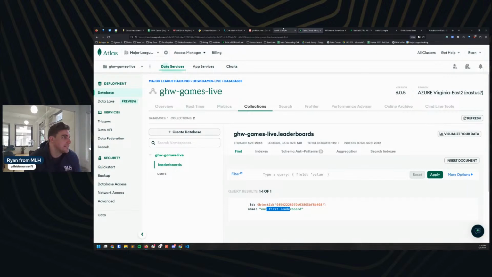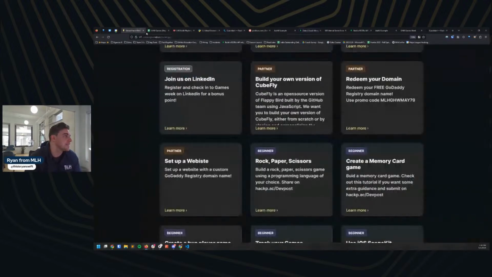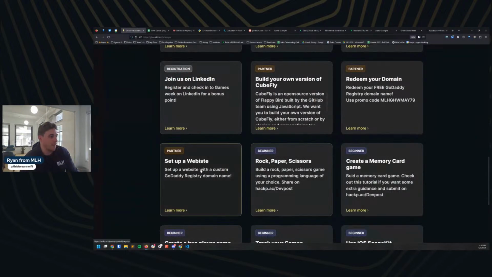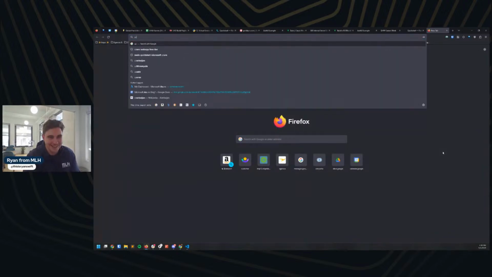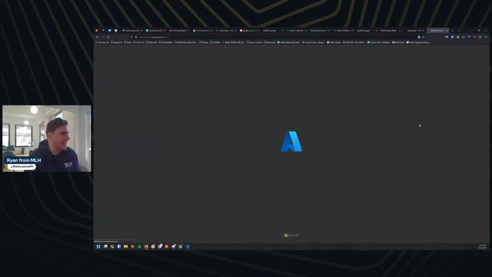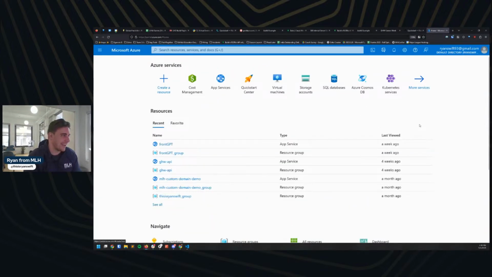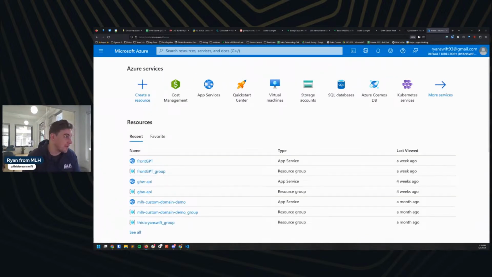There's still, let me see if I still have the challenges page open. There's still this "set up a website with a custom domain name." I do want to try and tackle this before time runs out, and I also want to leave some time to submit on DevPost. So we're going to try and speed run hosting this on Azure, and we'll see how that goes. So I'm going to go to portal.azure.com, and we're going to see if we can host this real fast.